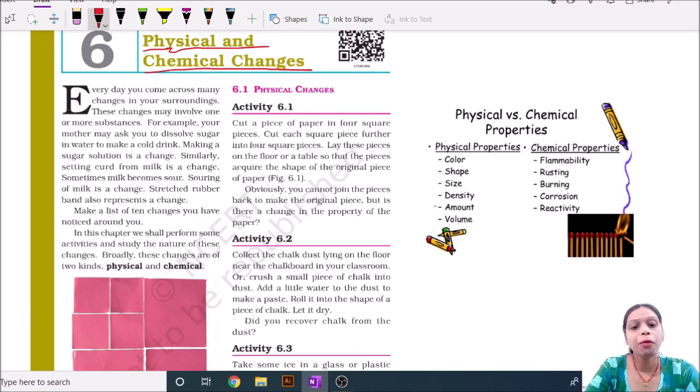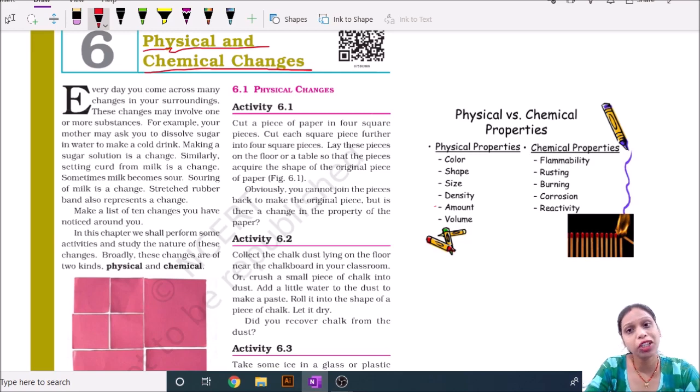If I talk about a second type of change, you take chalk dust that is lying on the ground of the classroom, collect it, put some drops of water and mix well and make another shape from it.